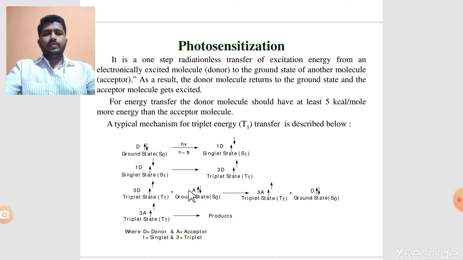Then the acceptor molecule at the ground state is excited from S0 to the triplet excited state, and the donor molecule comes to the ground state. The acceptor molecule in the triplet excited state undergoes a photochemical reaction and gives the final product of this reaction, and this whole process is called photosensitization.